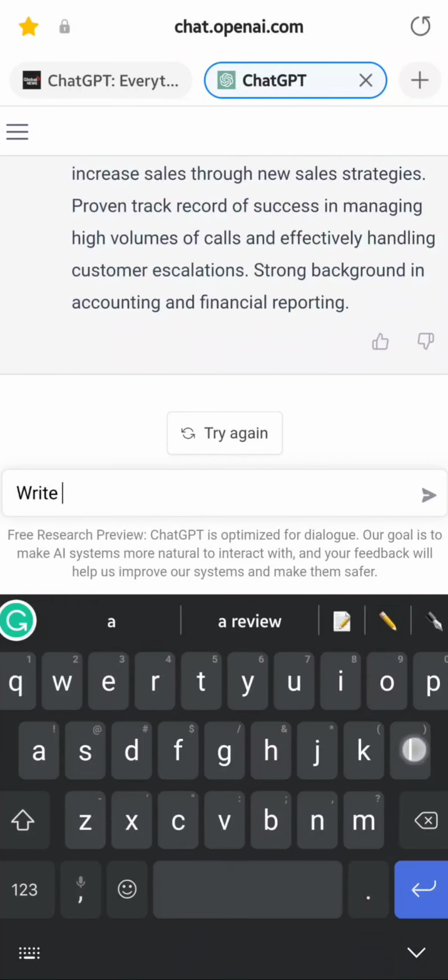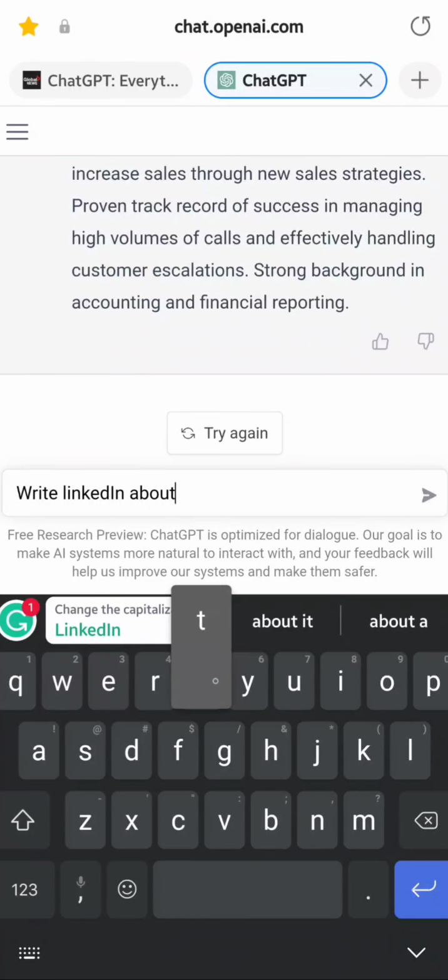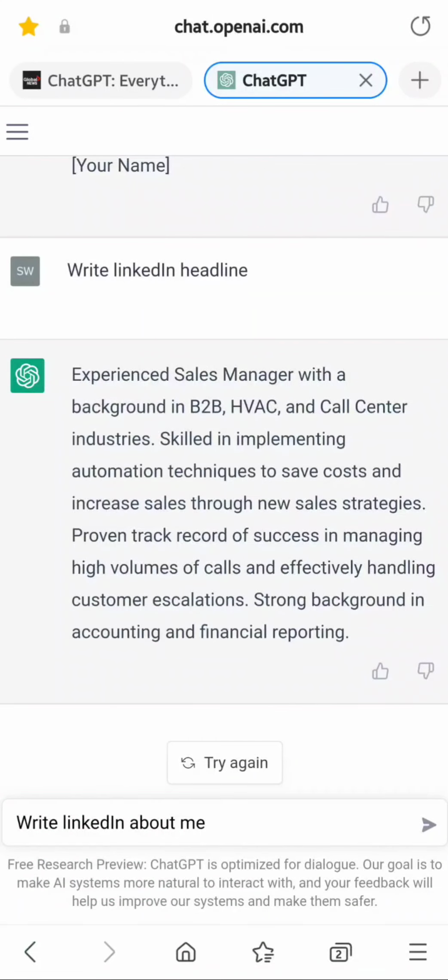So write LinkedIn About Me. Okay, let's see. What does it say? You still have to go and check it out if it makes sense, but I gave it an idea of, okay, this is what I want. So for you to come up with the idea, you have to make sure you understand the job descriptions and then give it out there so it can just draft it so you can see what it looks like from the language perspective. Does that make sense, right?